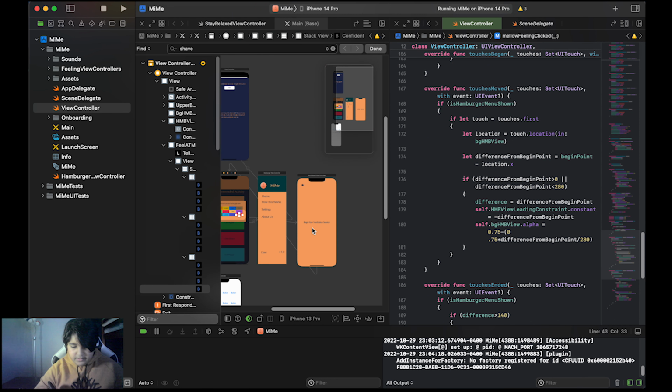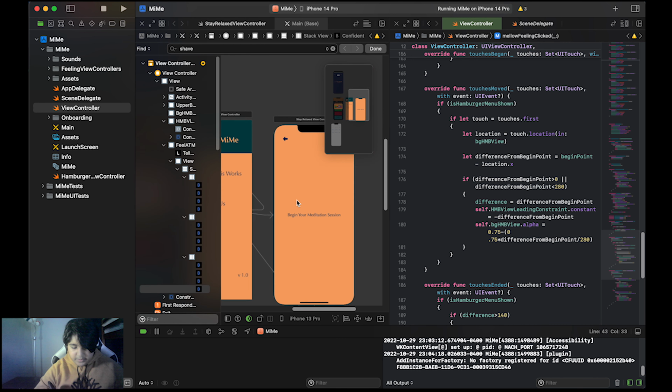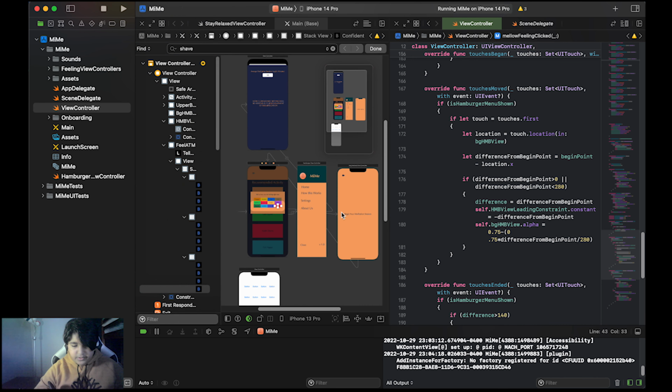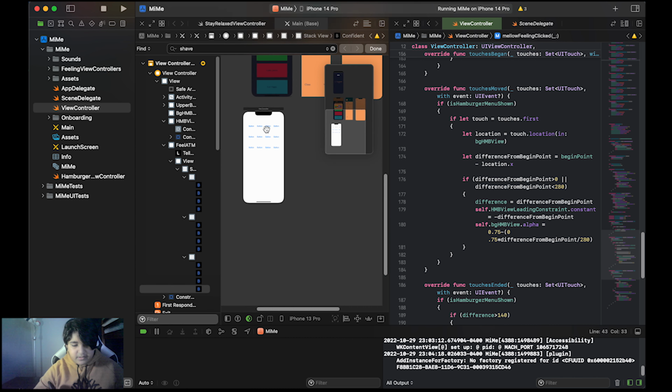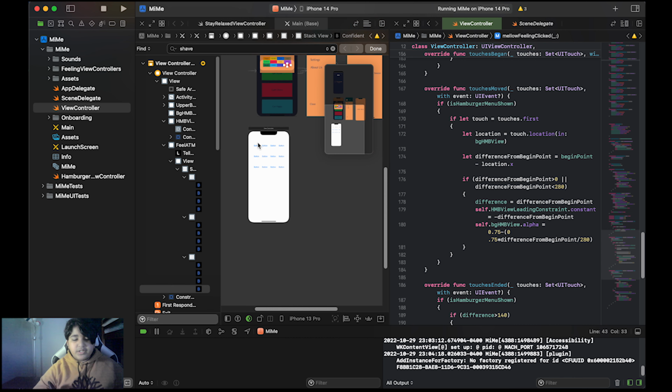This is one of the meditation sessions, which changes based on what you click, and this is the settings. And this is just a test view controller to do some possible testing, which allows me to test some features so then I can put them into the real view controllers for the actual app, which definitely is useful.